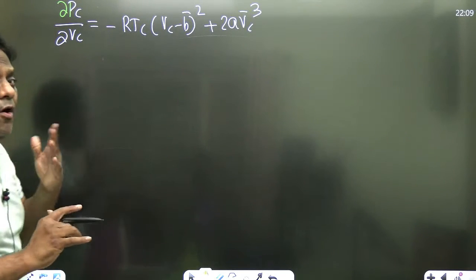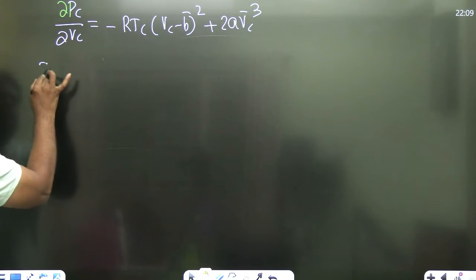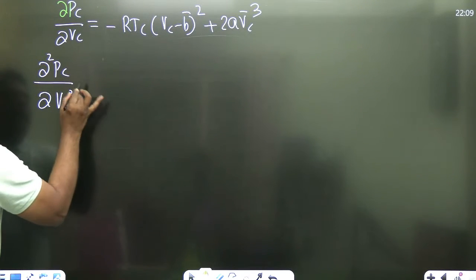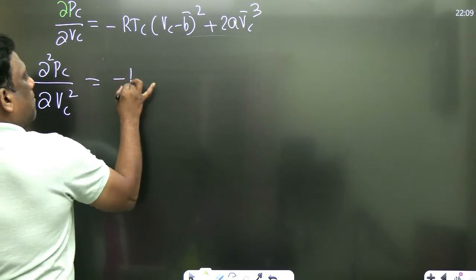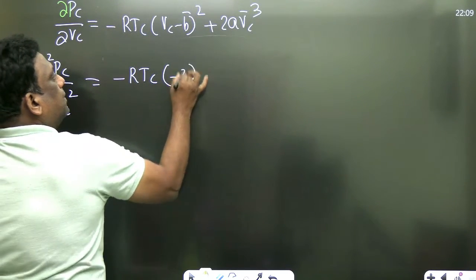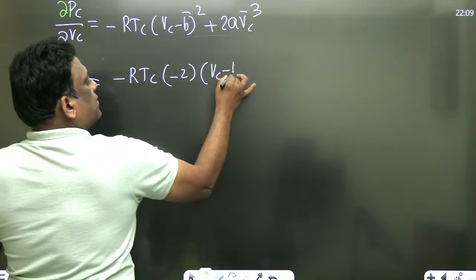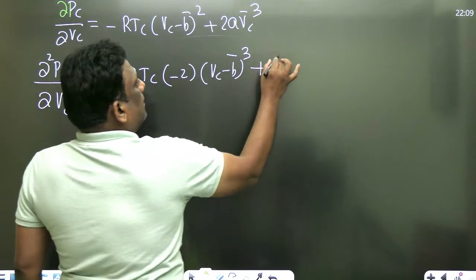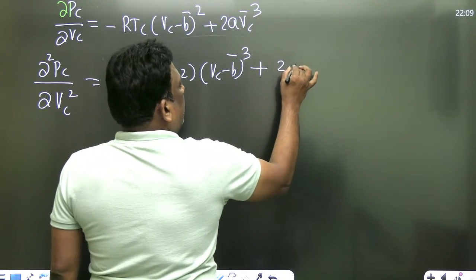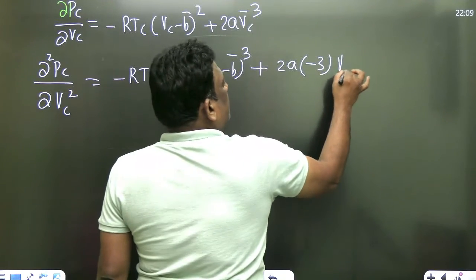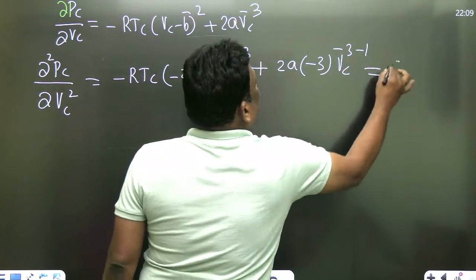This is one. Now because of the inflection, differentiate this again. Again you differentiate, so what will happen? Minus RTc. Again you differentiate, so n into x power n minus 1. Minus 2 minus 1 is minus 3, plus 2a into minus 3, Vc power minus 3 minus 1, and this should be 0.